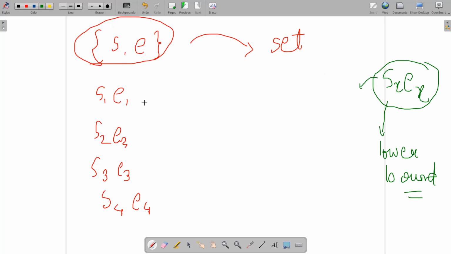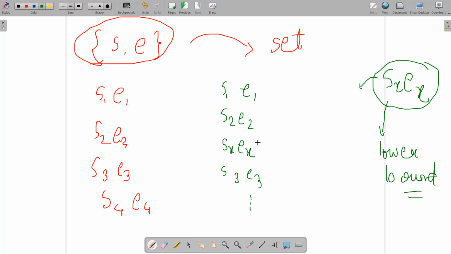Suppose S1 E1 comes over here, then S2 E2 comes over here, and suppose this pair Sx Ex's correct position is over here, and then comes S3 E3 and so on. Now let's check if this is the correct position of this Sx Ex or not.